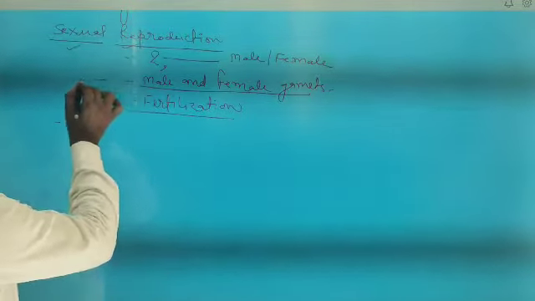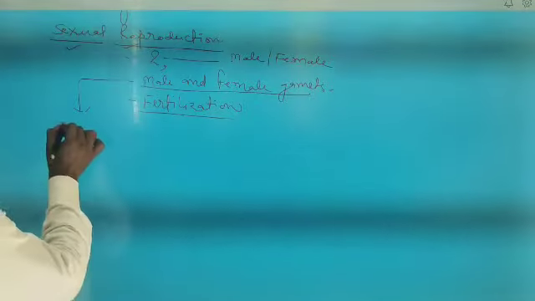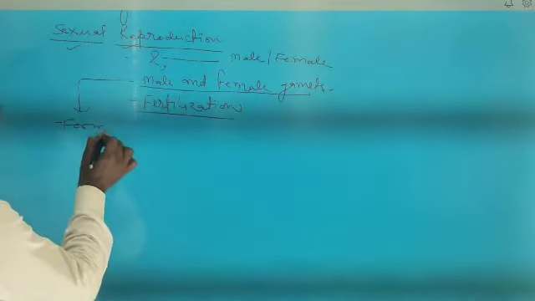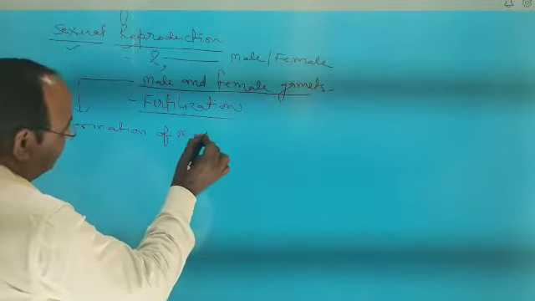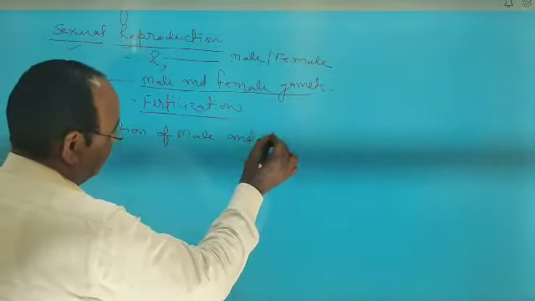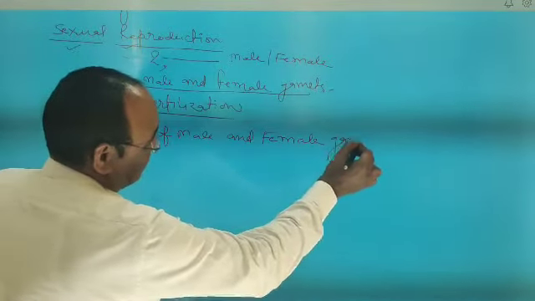Especially, our point is the formation of male and female gametes.